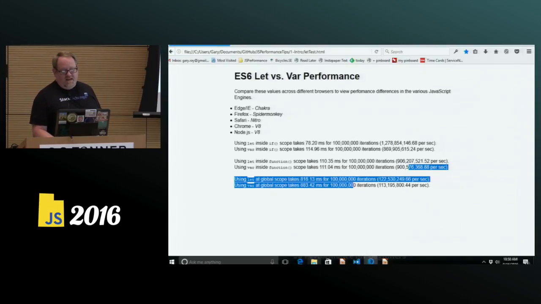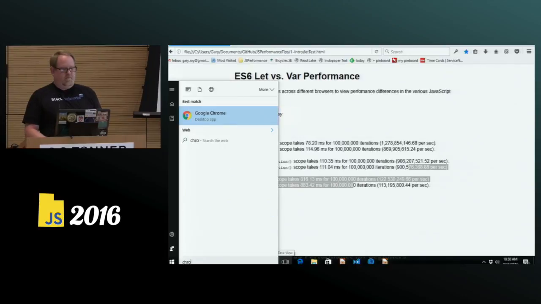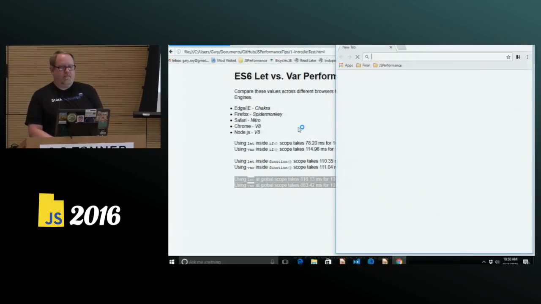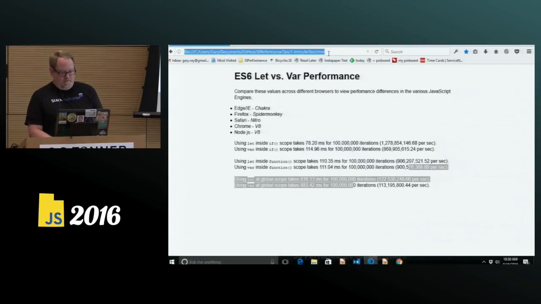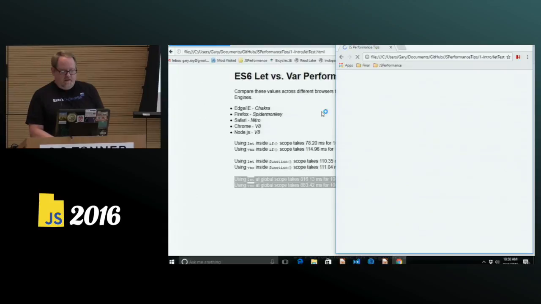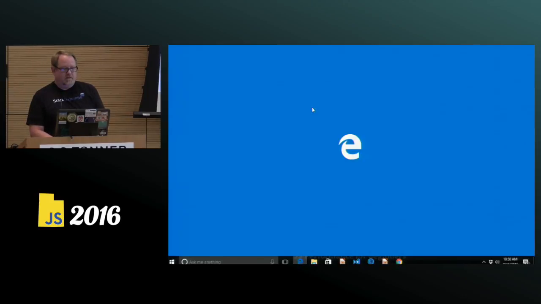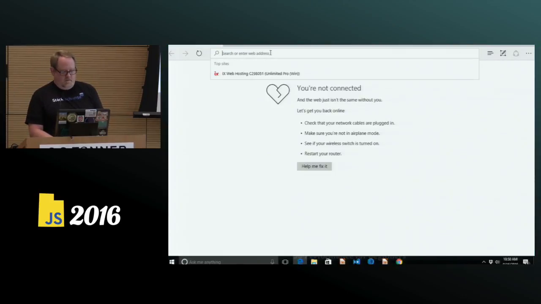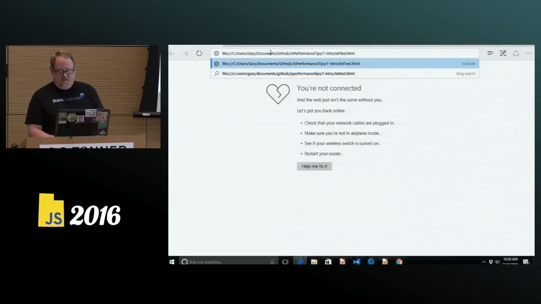Let's take a look at that in Chrome. So we'll load this same page in Chrome, and we'll let that run for a second. We'll load the same page in Edge.